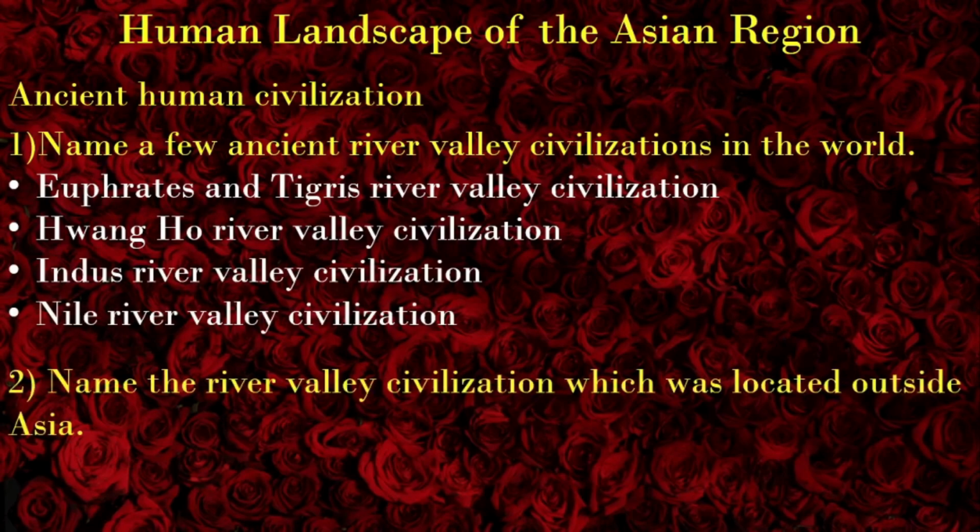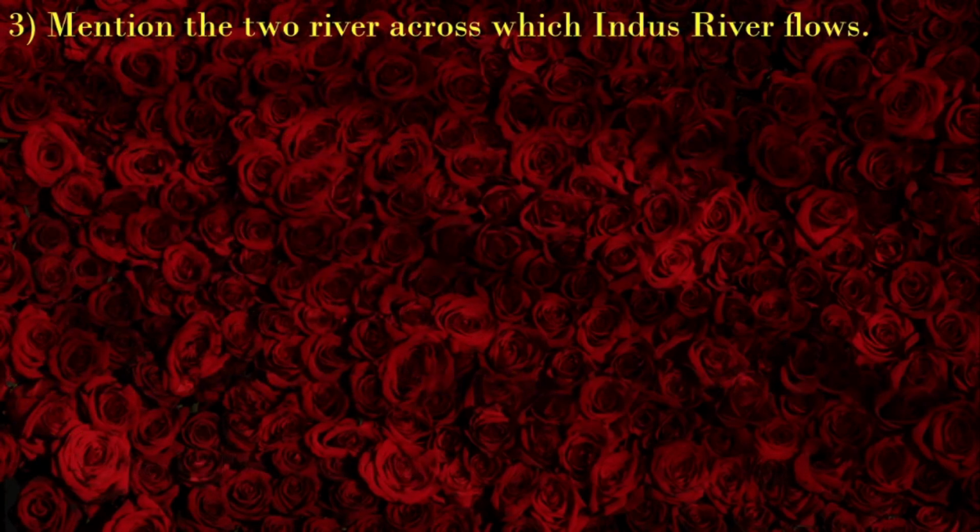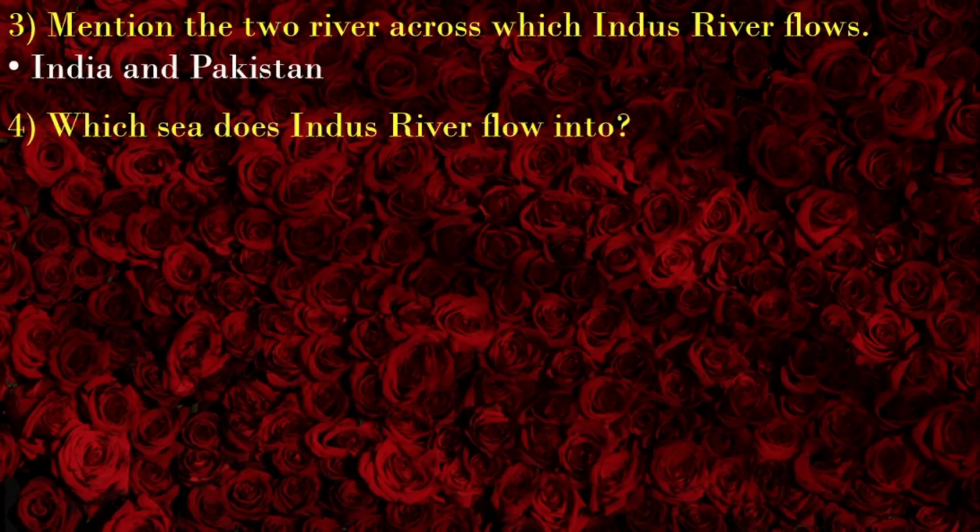Name the river valley civilization which was located outside Asia. Nile River Valley Civilization. Mention the two countries across which Indus River flows. India and Pakistan. Which sea does Indus River flow into? It flows into the Arabian Sea.